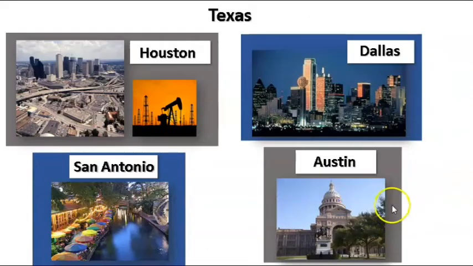And here are the most important cities in Texas: Houston, Dallas, San Antonio, Austin. Austin is the capital of Texas. You do not need to know the names of these cities for the test. The pictures are only to help you remember Texas.